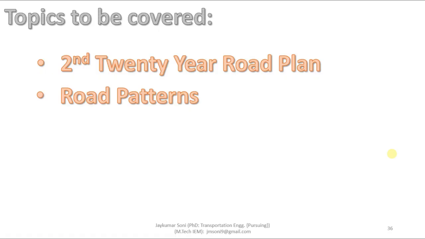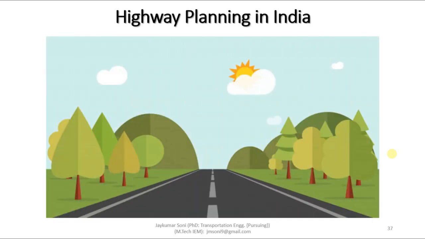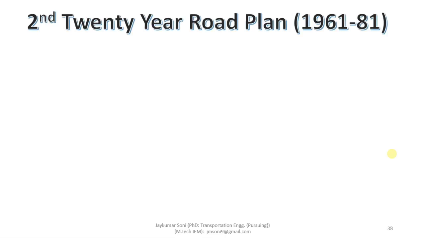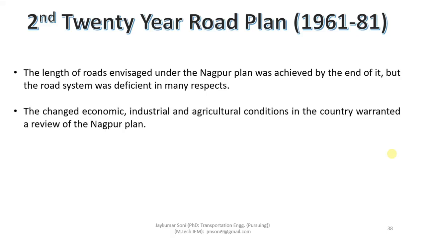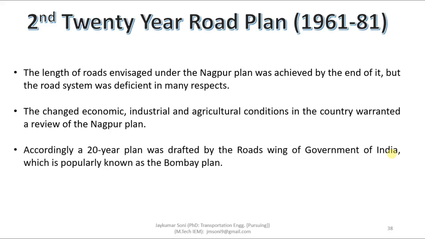Now there is another plan, which is the second 20-year plan. We will be talking about the second 20-year plan, which is part of highway planning and development in India. The second 20-year plan has a particular time span between 1961 and 1981. The length of the roads envisaged under the Nagpur plan was achieved by the end of it, but the road system was deficient in many respects. The changed economic, industrial and agricultural conditions in the country required a review of the Nagpur plan.